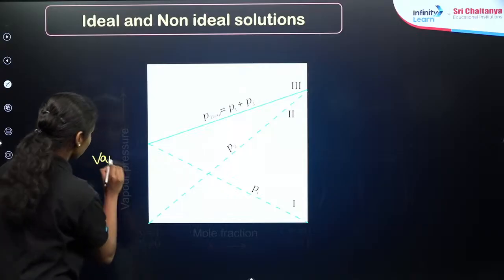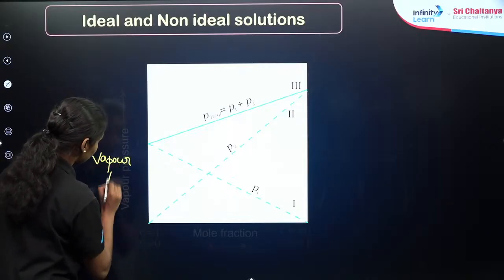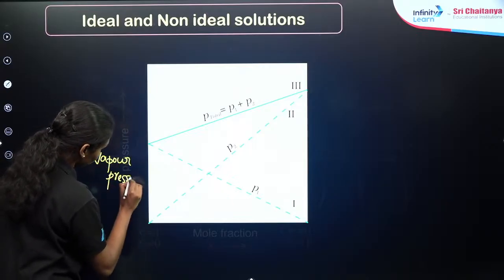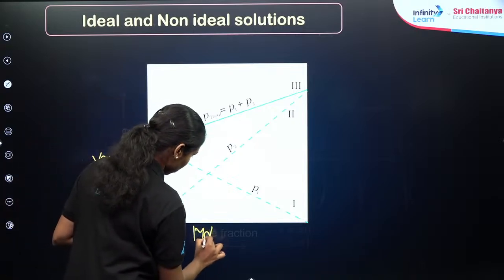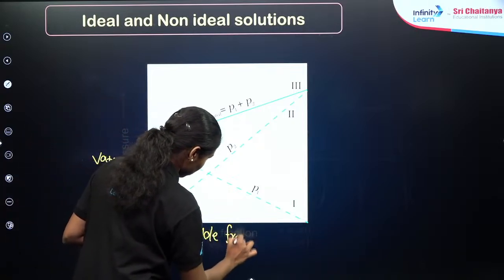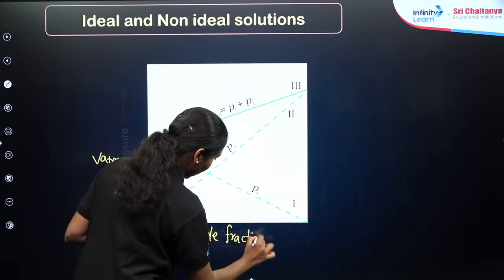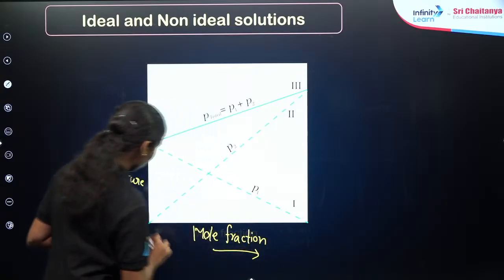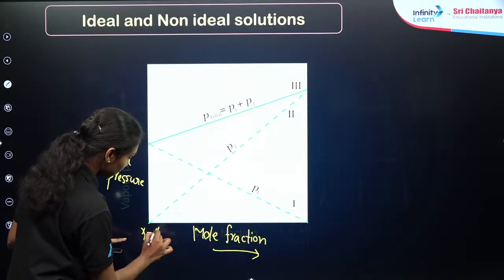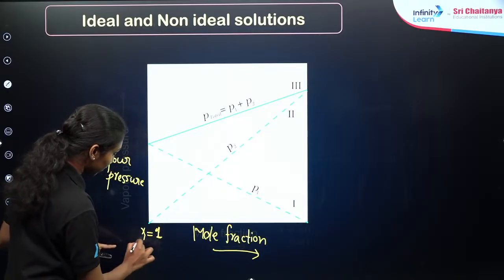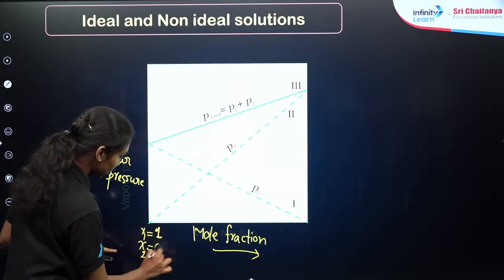This is the vapor pressure, which is given on the y-axis. This is the mole fraction given on the x-axis. So if you are talking about chi1 here, that is the mole fraction of the first component, that is equal to 1 here. Then obviously chi2 is equal to 0, right?